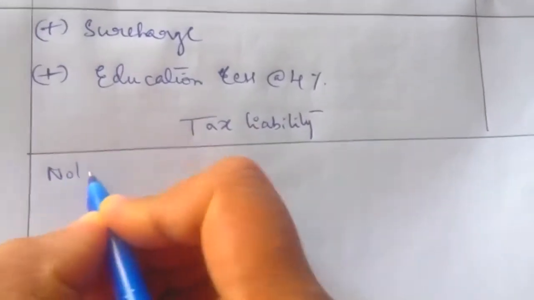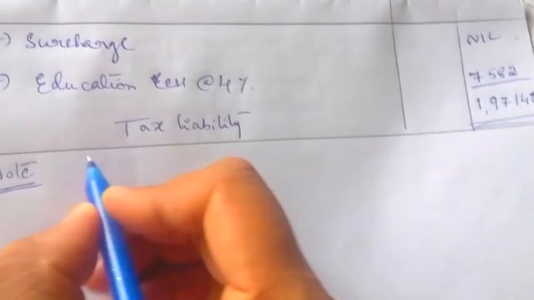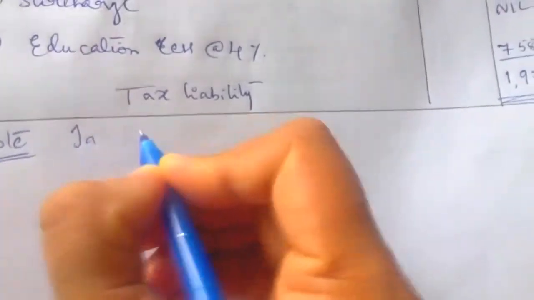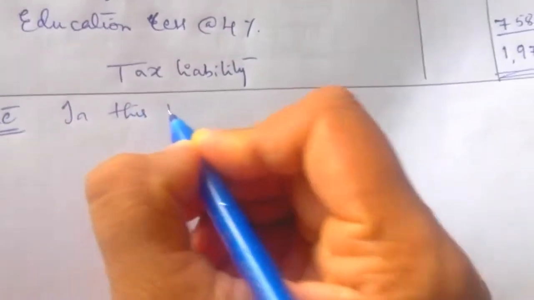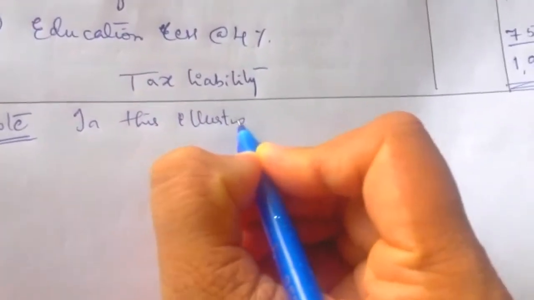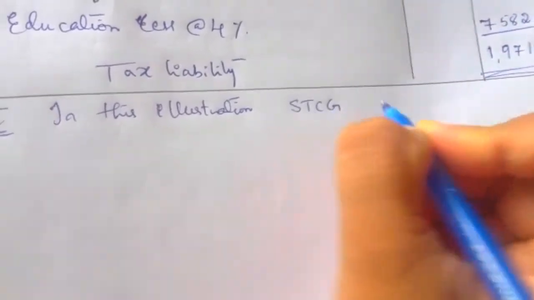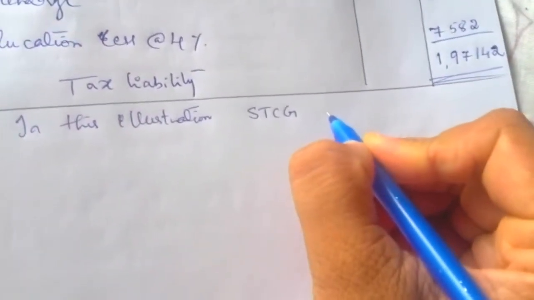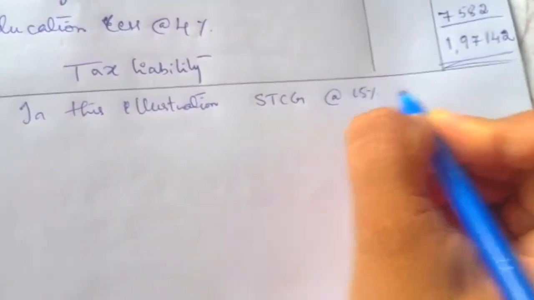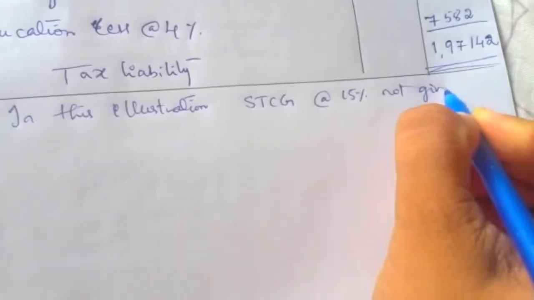Write a note next. The note relates to short term capital gain. In this illustration, short term capital gain at 15% is not given.